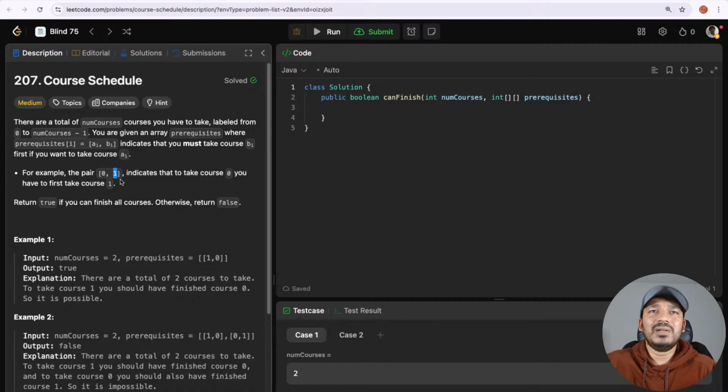So from this, all these dependency problems, we had solved a similar one like Alien Dictionary before. So there are some dependencies. I have seen a similar problem for a build task, like our build tasks also use some similar logic. Basically, let's say the package that we add as a dependency is dependent on several other packages as well.